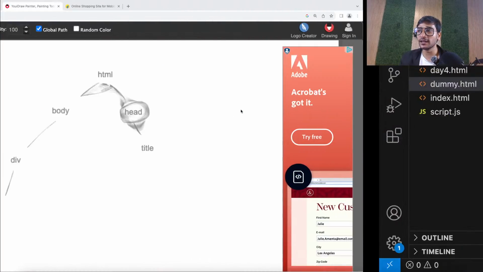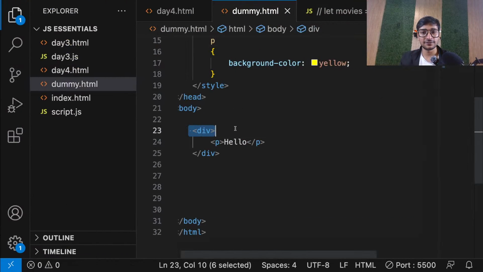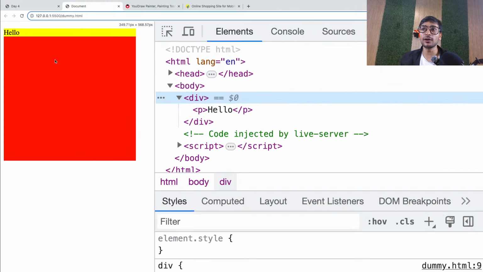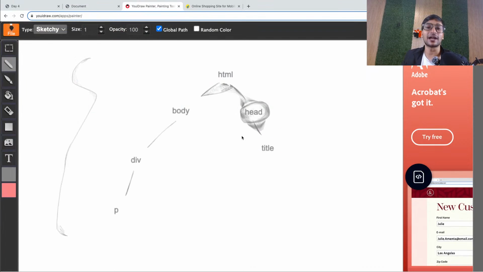See guys, while coding, you call it a tag. When you see the output, we call it an element. So in coding, when we create a tag, we call it a tag. On the browser, when we see the output of that tag, we say it's an element. And inside the tree, that same tag is considered as an object. And guys, this is what we call the document object model.